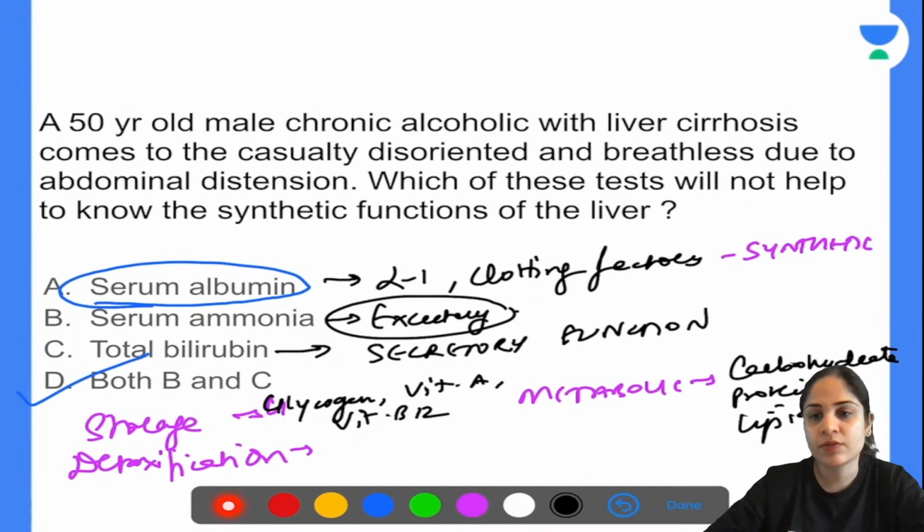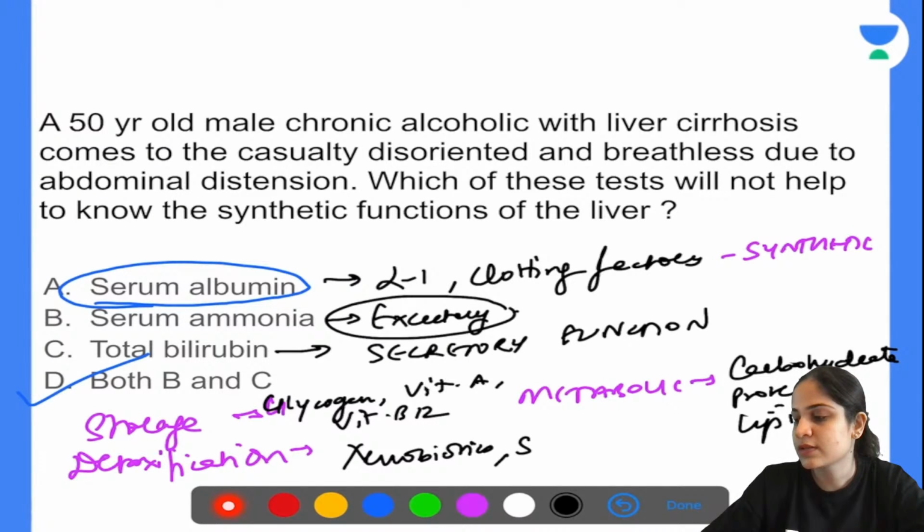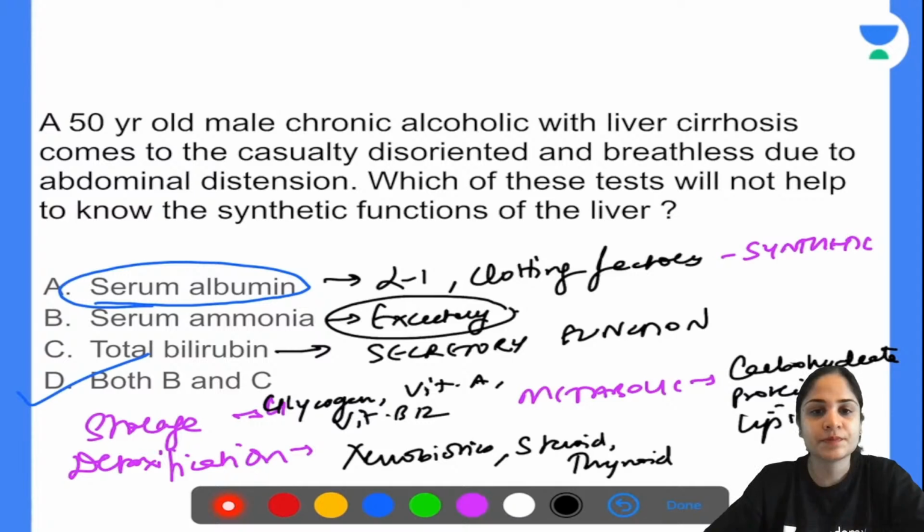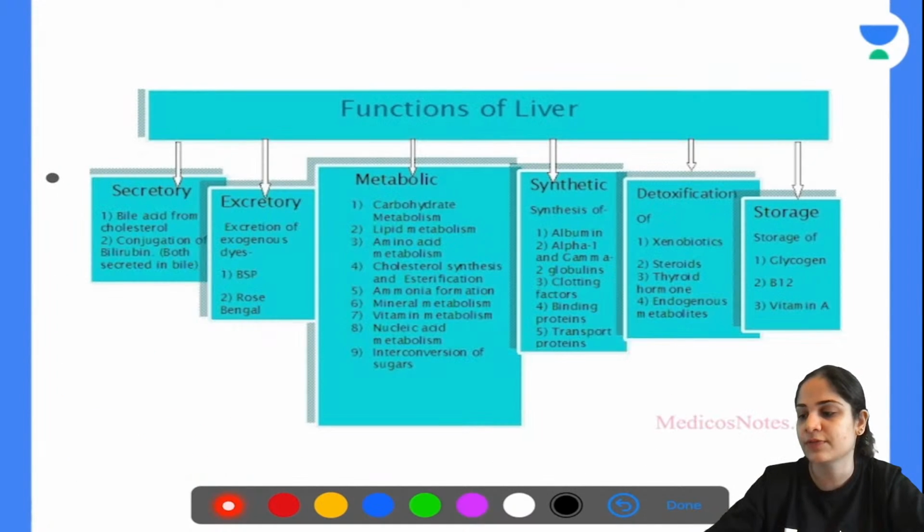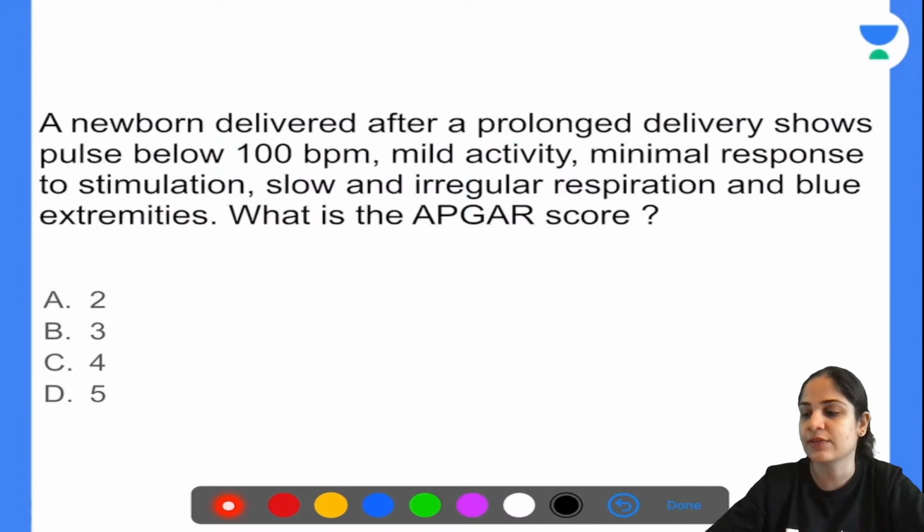Detoxification functions of the liver: you detoxify xenobiotics, okay, and also your steroid hormones and thyroid hormones. Any other excretory functions of the liver: you excrete the ammonia and you also excrete some dyes. That is also possible. And then you have the secretory functions of the liver, which I told you, secretion of bilirubin. Okay, so those are all the functions of the liver. So in this chart, you have all the functions of the liver. You can study from here.